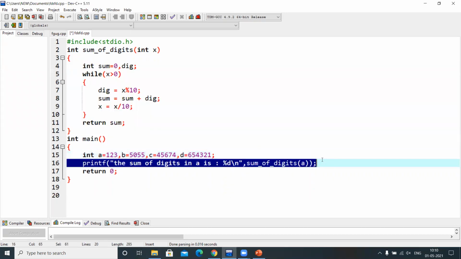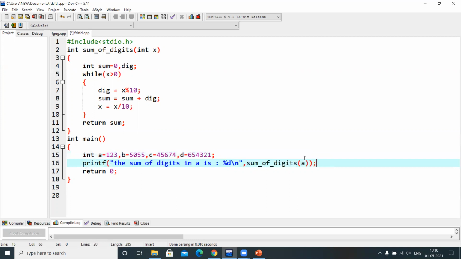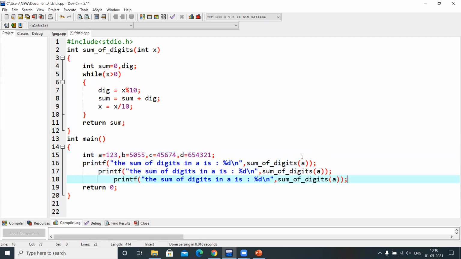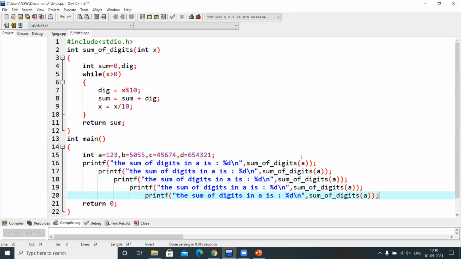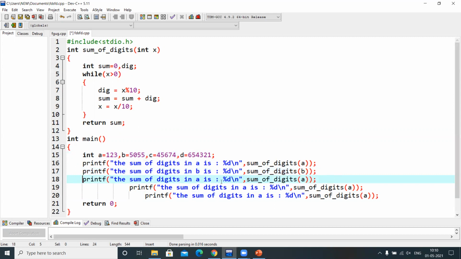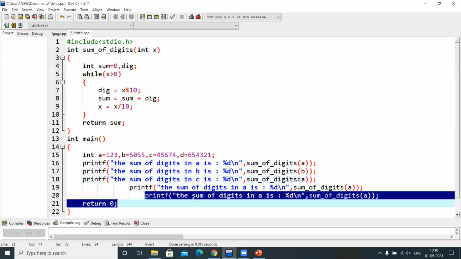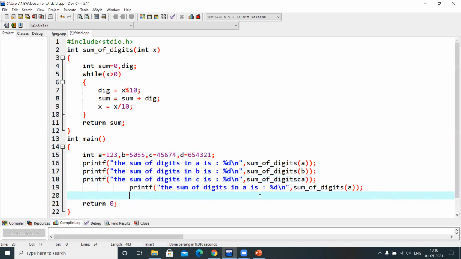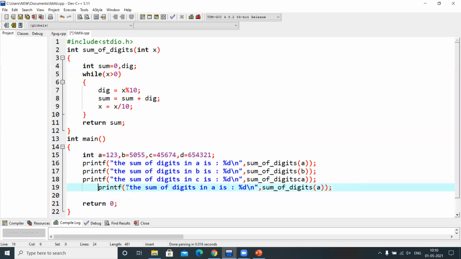Now let me do the same scenario. Let me copy and paste it here, one more time, and one more time. Now let me do it for everything. For b, I'm going to pass the variable b. Similarly for c, I'm passing the parameter c. Similarly, this is for d.